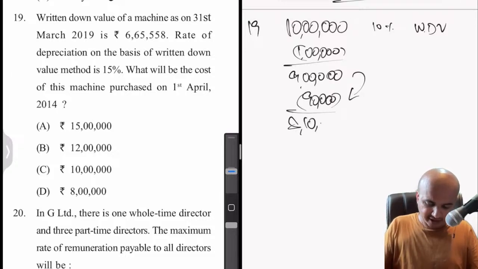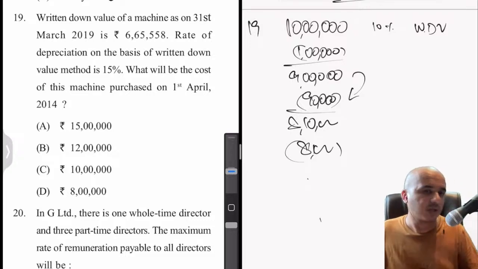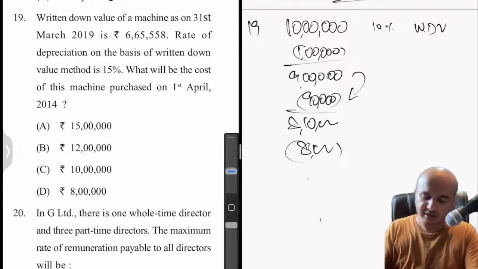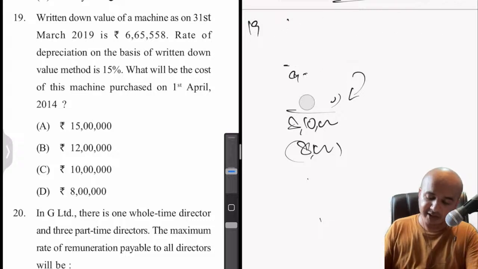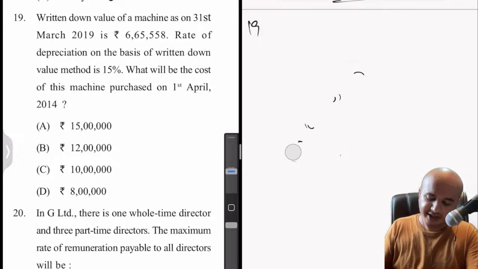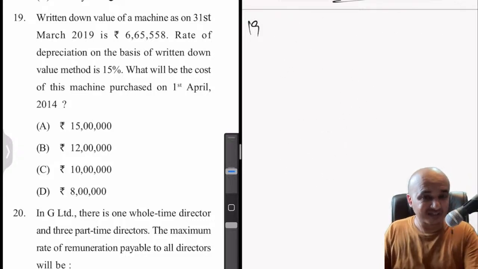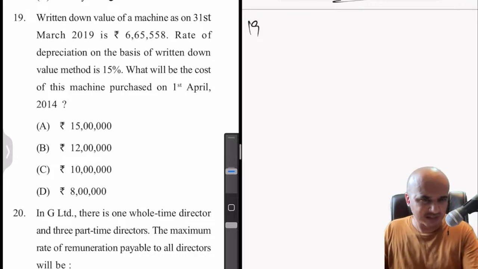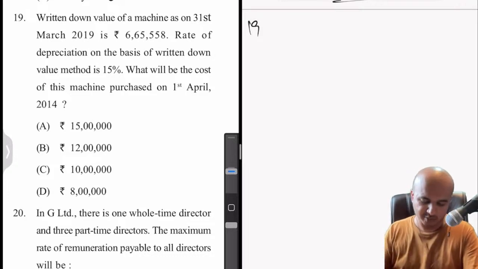Then the balance will be 8 lakh 10,000, then 81,000, and so on. So the calculation will not be very straightforward. It will take some time. It's not difficult, it's only time consuming, that's all.